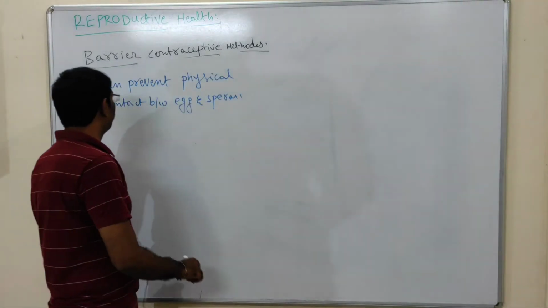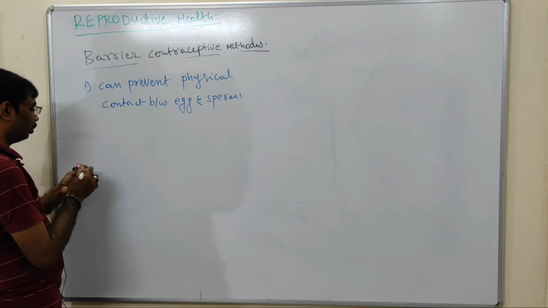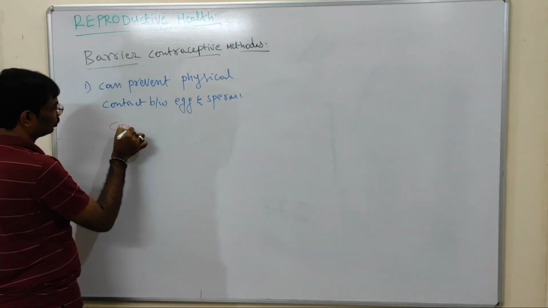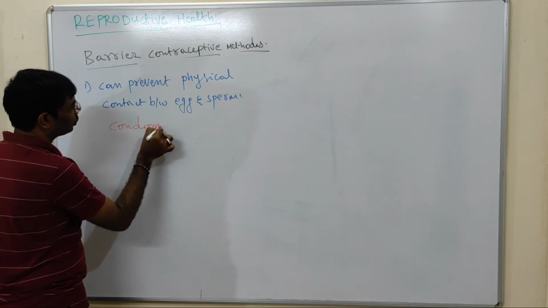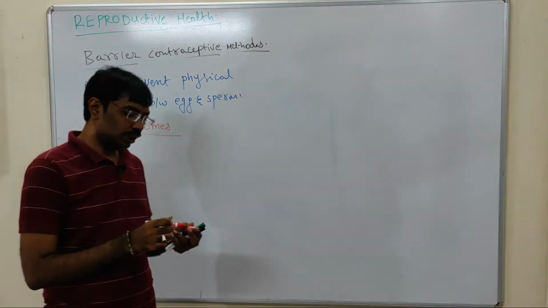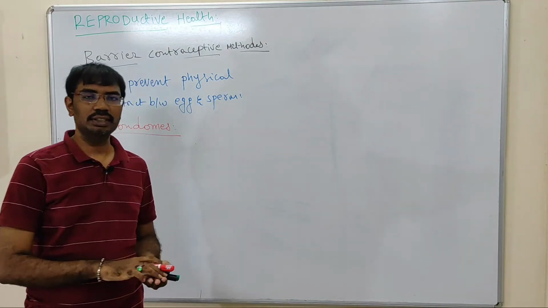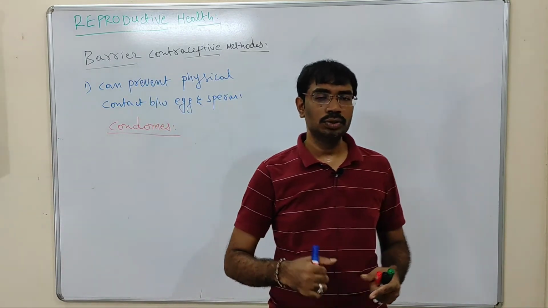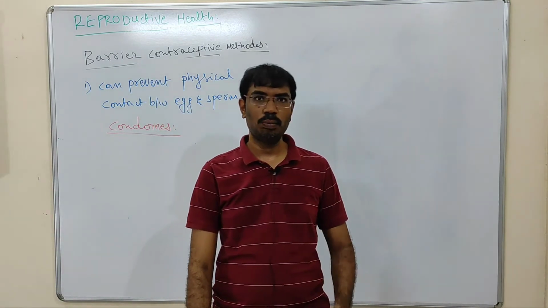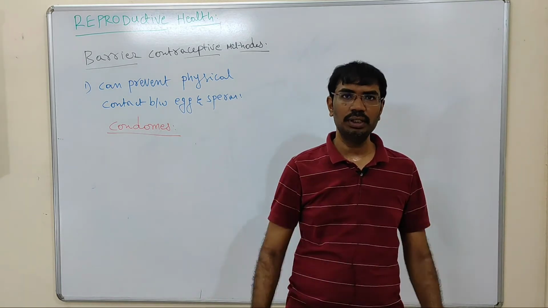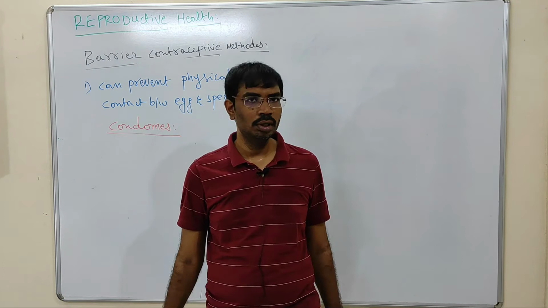So an example for the barrier method is condoms. Male condoms are available in the market and female condoms are also available in the market. Female condoms are less popular, but nowadays they are freely available in the market, and male condoms are also available.